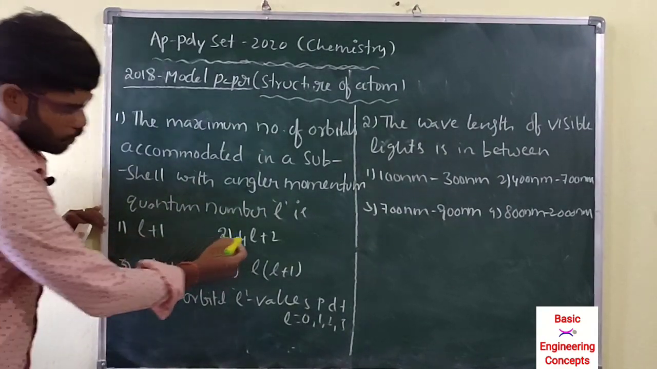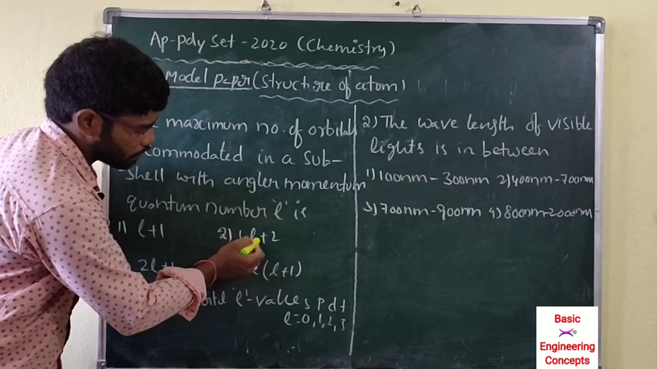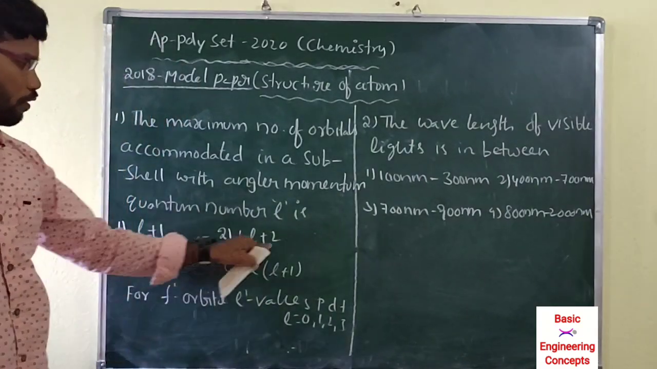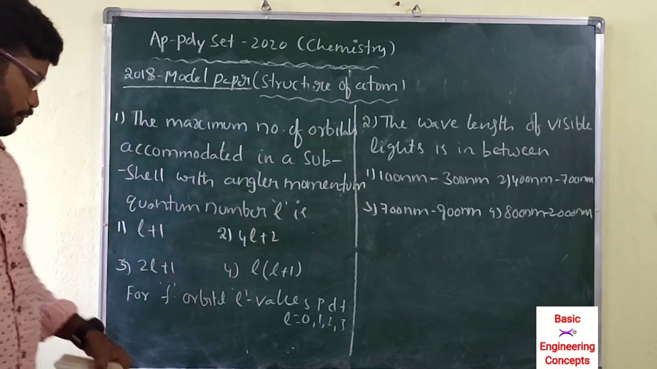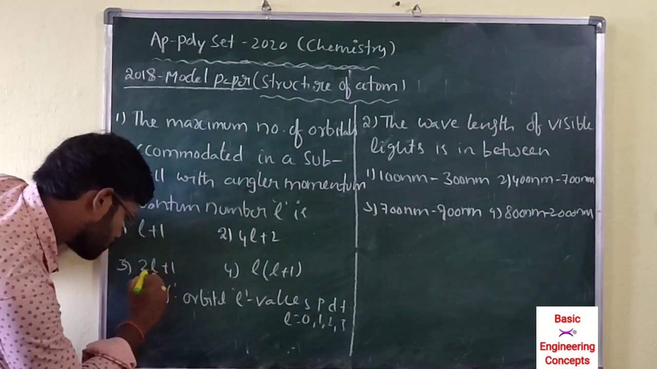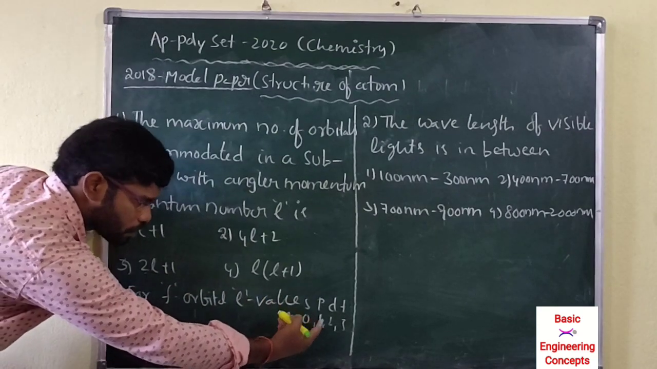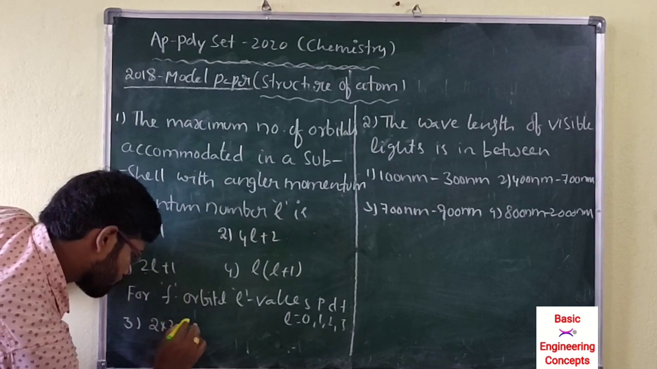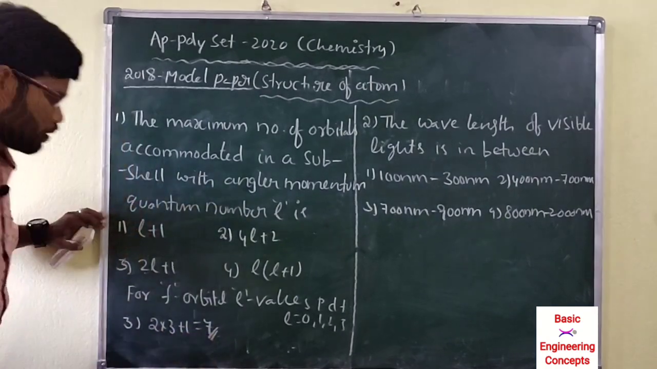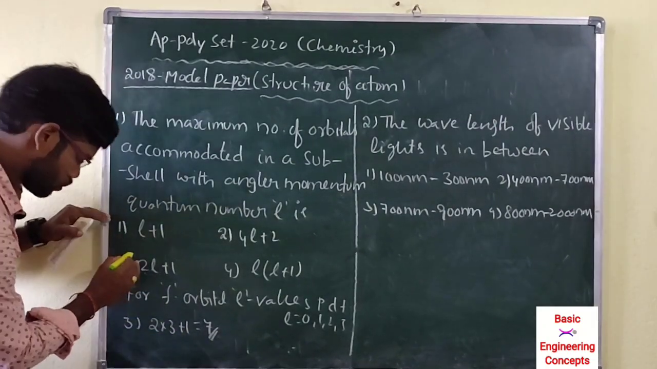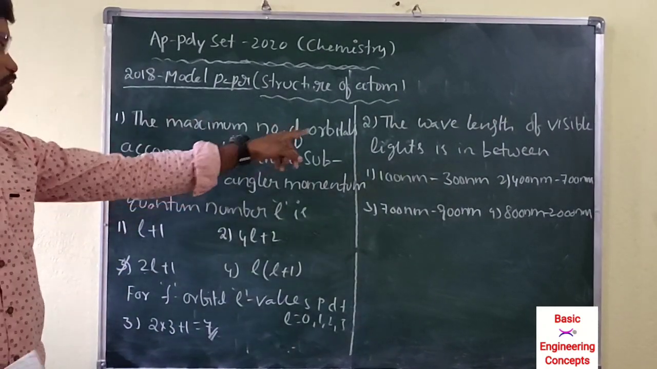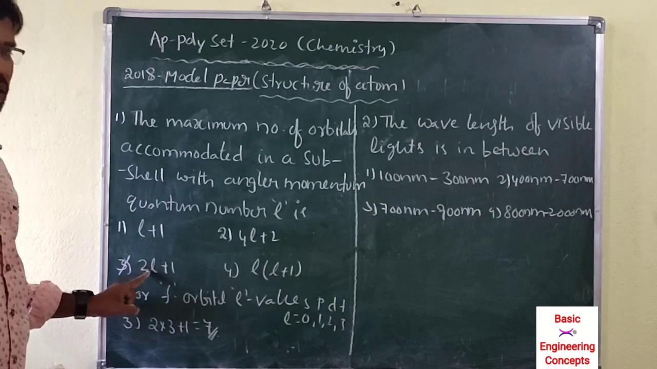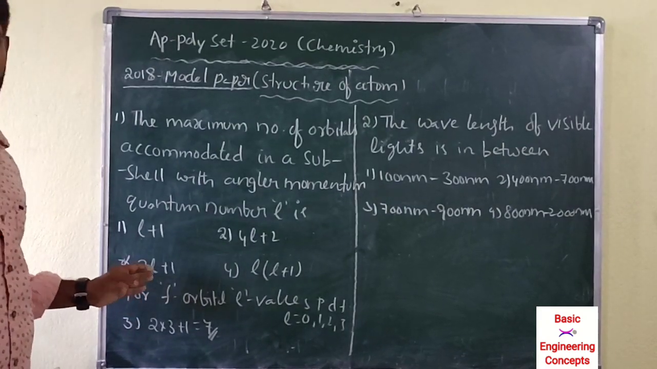So 3 plus 1, 4 orbitals is not there. 4 into 3 plus 2 is 14 electrons, but here they are asking only orbitals. That's why the third option: L value for f orbitals is 3, so 2 into 3 plus 1 equals a maximum of 7 orbitals. This is the correct answer. Very, very important: the maximum number of orbitals in a subshell with angular momentum quantum number L is 2L plus 1.